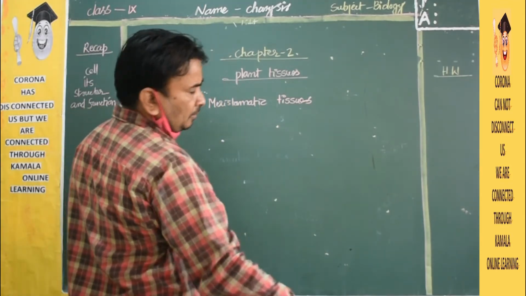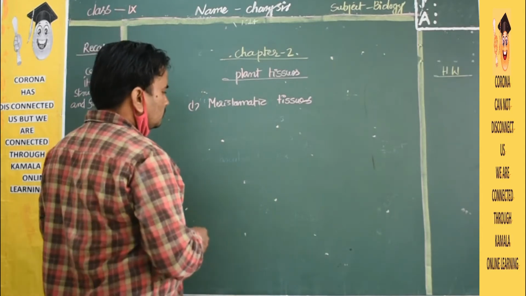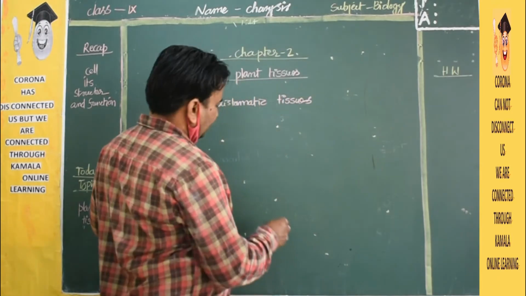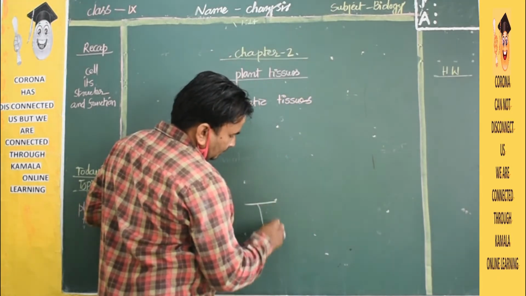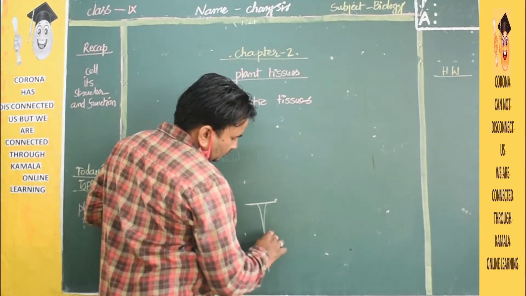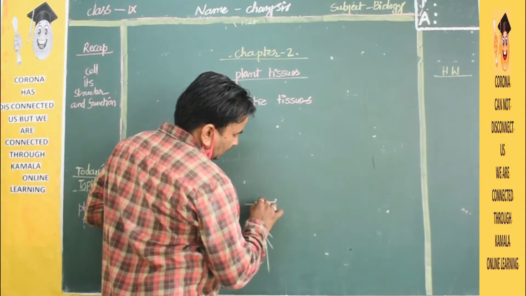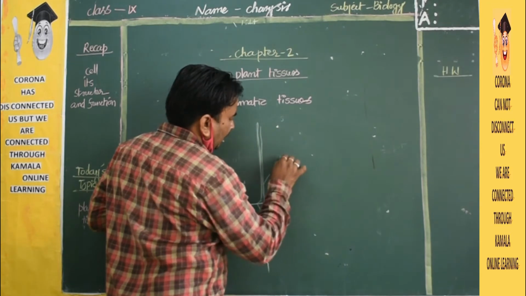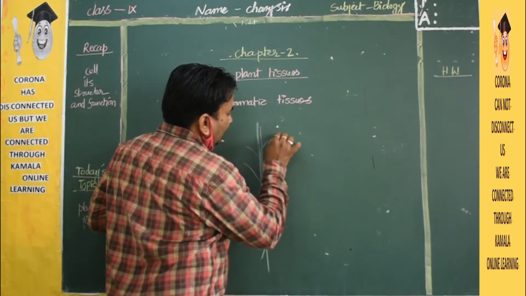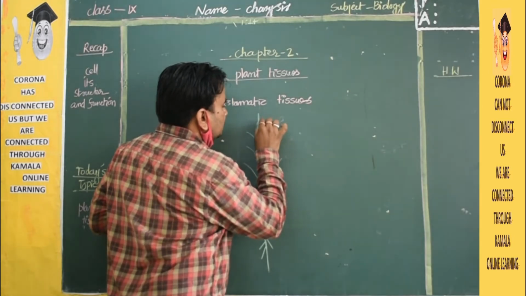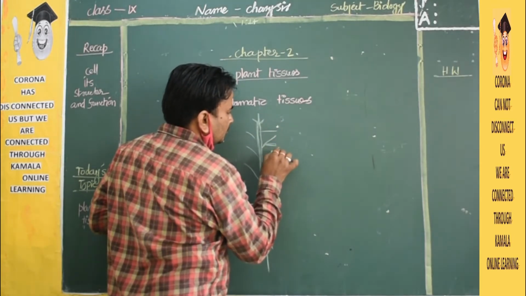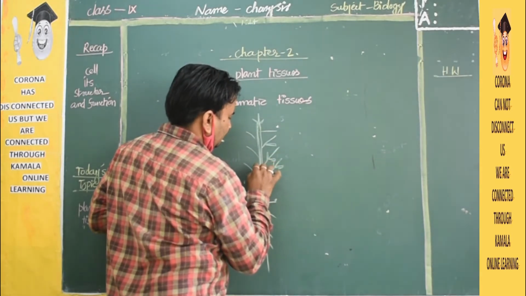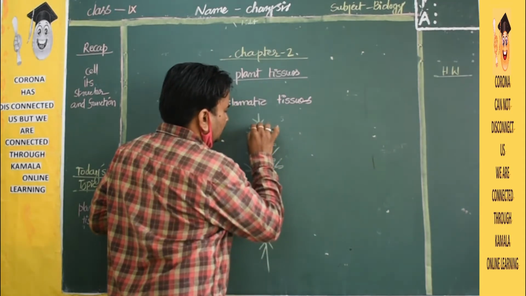Where are meristematic tissues present? If I draw the diagram of the plant, here roots will be there down below, this is the tap root system, you already know. Then the stem will be there, and after that branches, and at the ends we can see the leaves.